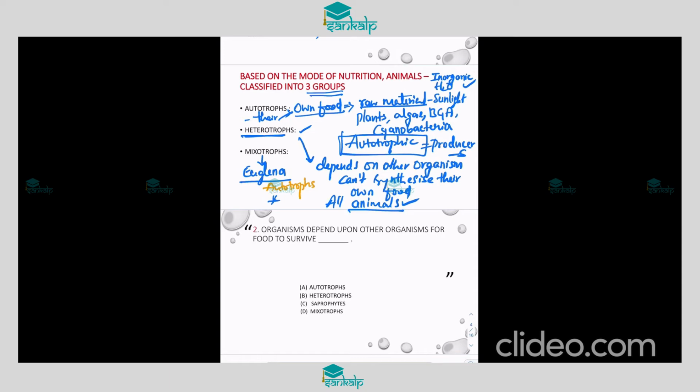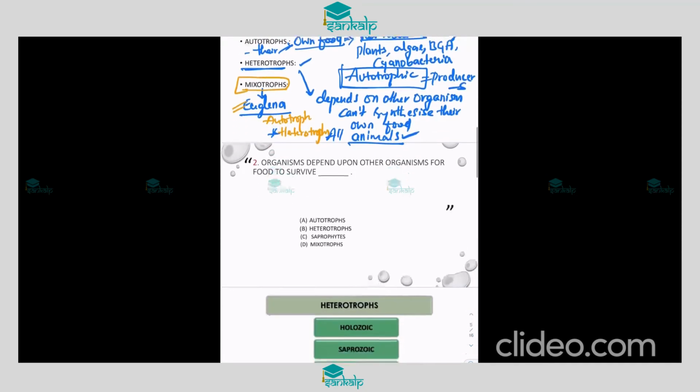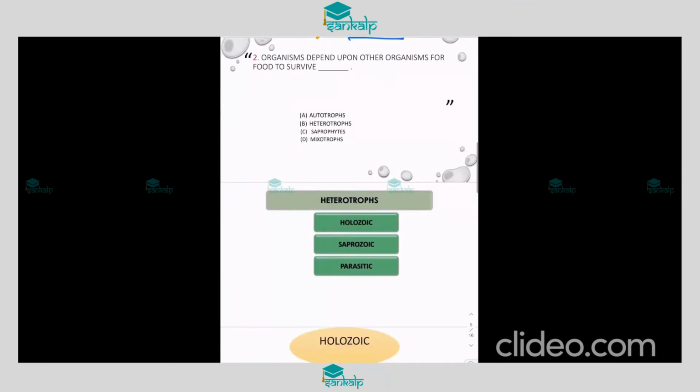Whenever there is no sunlight, it will act as a heterotroph. Hence, we will consider this organism as a mixotrophic animal, that is, mixotrophs. Such type of nutrition is called mixotrophic. Related to that, let us take one simple question.